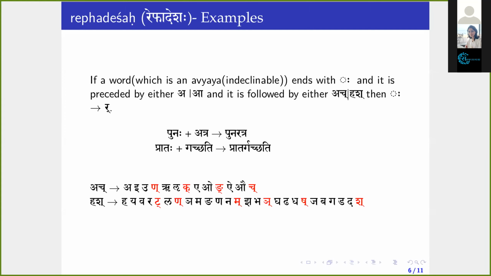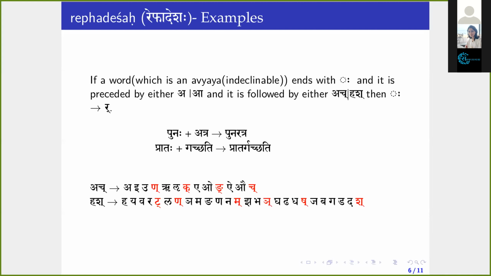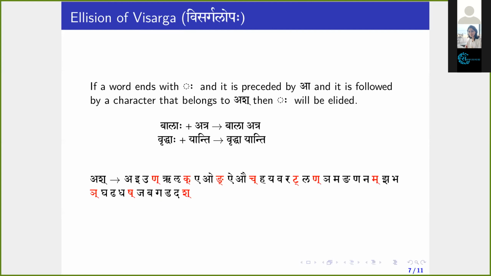Okay. So these are the two conditions of Rephadesha. This one and this one. Two conditions we have seen. And now, in some cases, the visarga will be elided. There is an elision of visarga. The rule is this: if a word ends with visarga and it is preceded by a and it is followed by a character that belongs to ash pratyahara, then visarga will be elided.